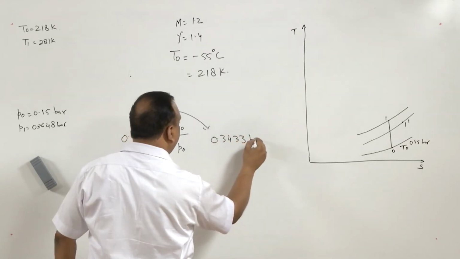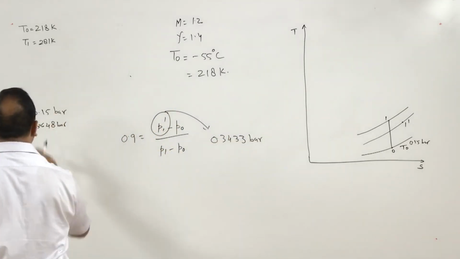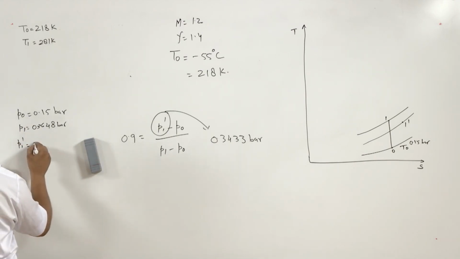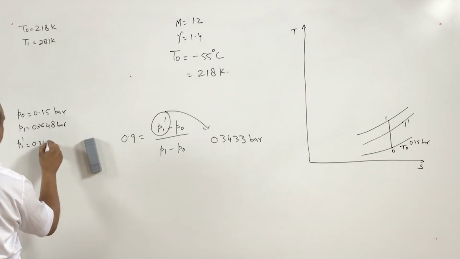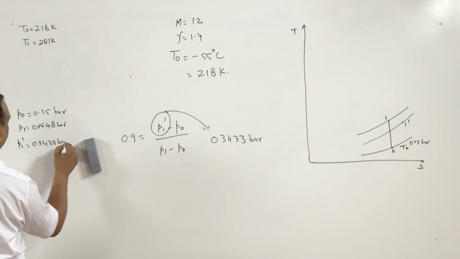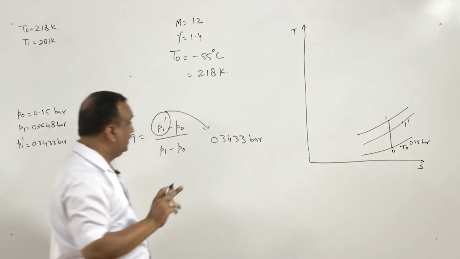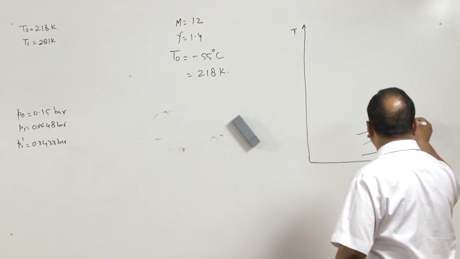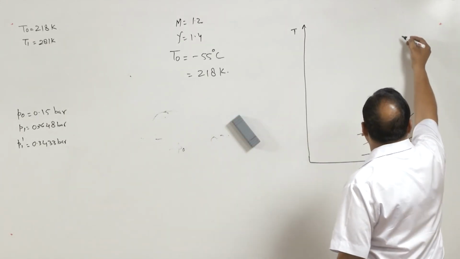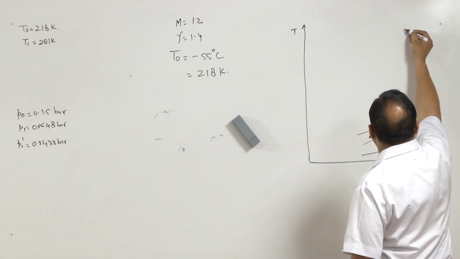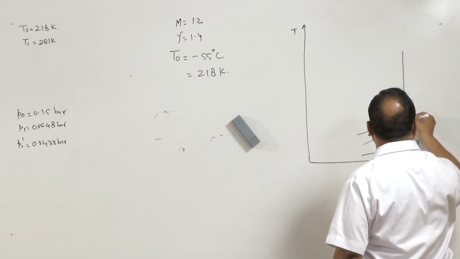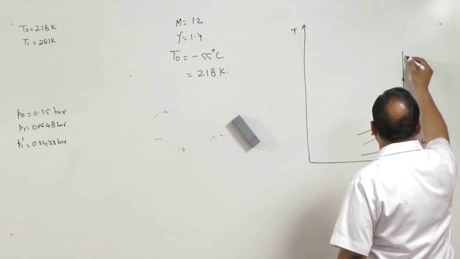0.3433 bar. It is less than P1. So, P1 dash is 0.3433 bar. Now, after finding out the value of P1 dash, now compression will take place. Now, compression will start from P1 dash, process 1 to 2.